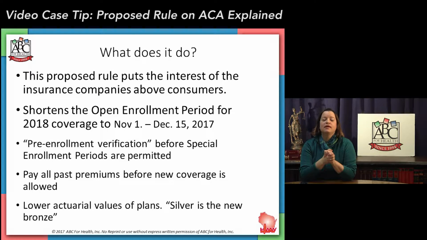Other changes, the proposed rule lowers the actuarial value of plans. Now, that sounds like it's kind of a bookkeeping comment, but what it actually is doing is changing how much premium you pay. It, in essence, lowers the premium by exchanging that for higher out-of-pocket costs. What I'm saying is, silver is the new bronze.